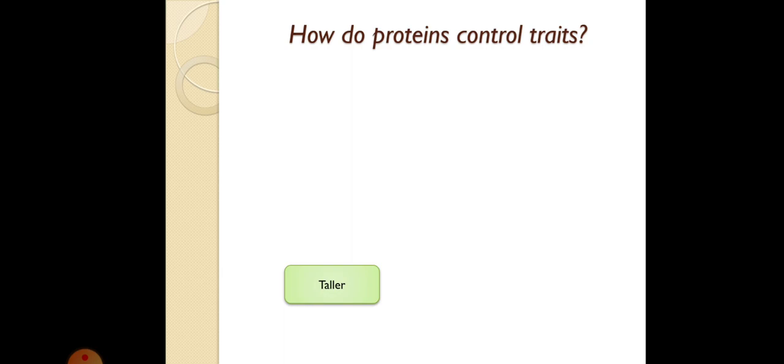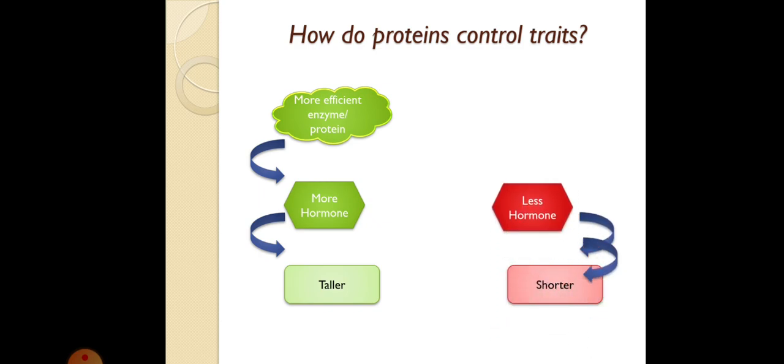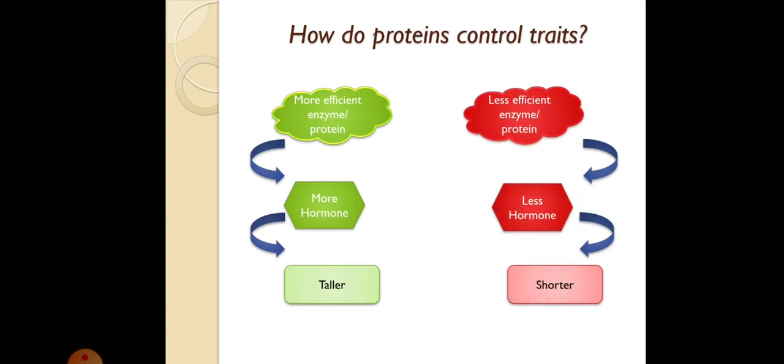If a plant is taller, that means more hormone will be produced, and hormones are nothing but protein. So for more hormone, we need a more efficient enzyme or protein. Similarly, if a plant is short, it will have less hormone, which means a less efficient enzyme or protein.